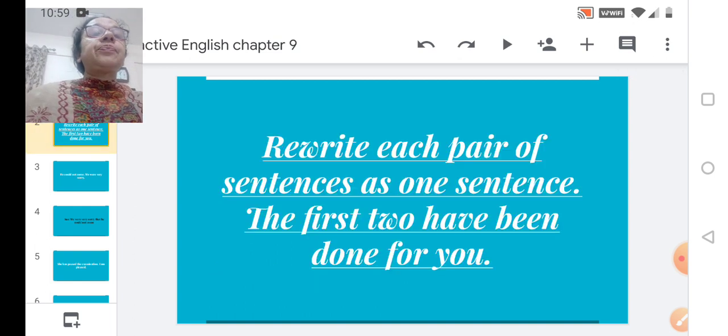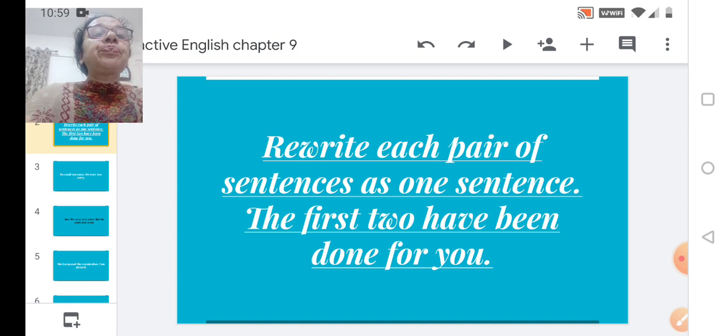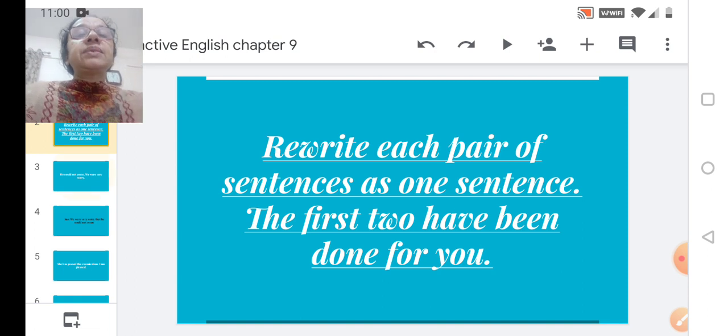So students, here we have this question for you. Just read in your book, or you can have a look at the screen also. Rewrite each pair of sentences as one sentence. The first two have been done for you. Meaning, you have two pairs of sentences. You will have to rewrite it as one sentence, just like the manner in which the first two examples are done. Let's see what it is.